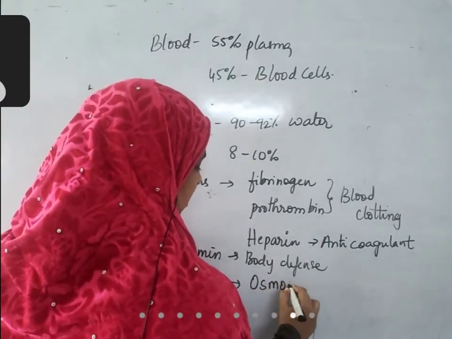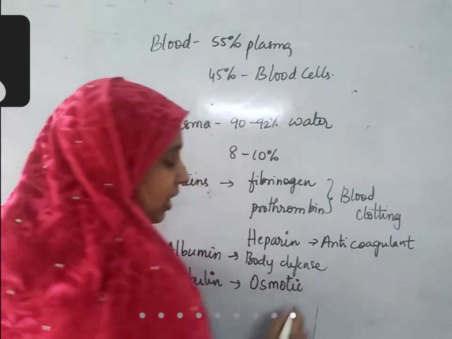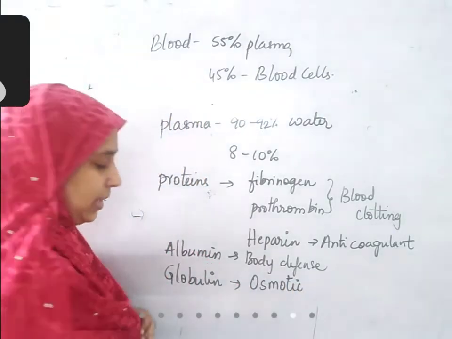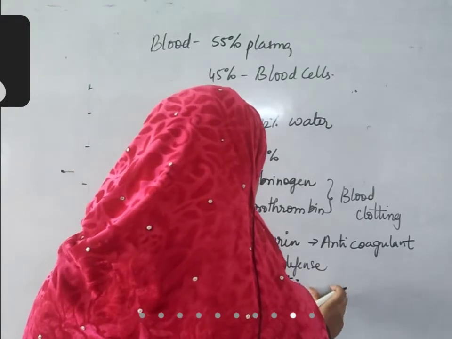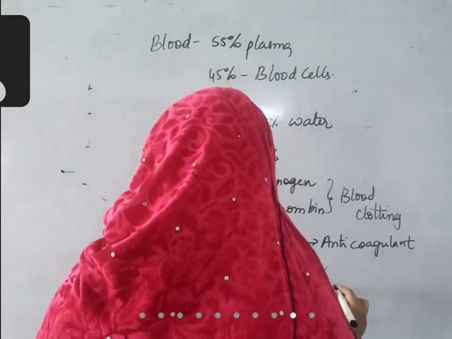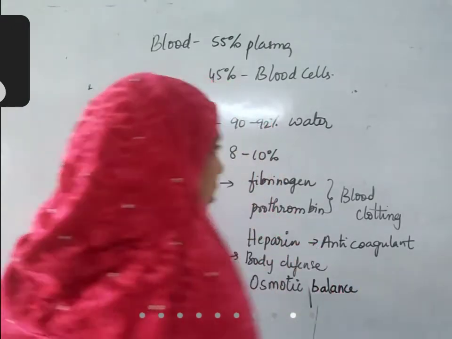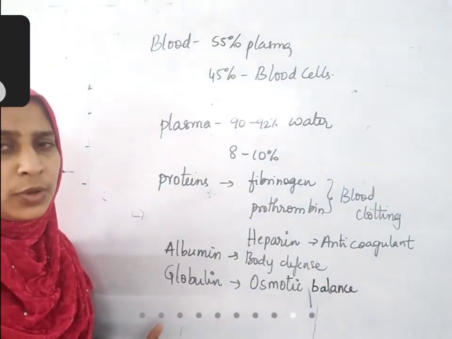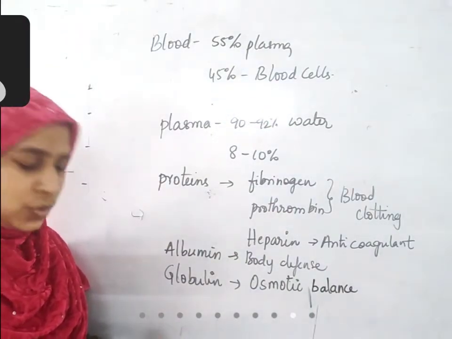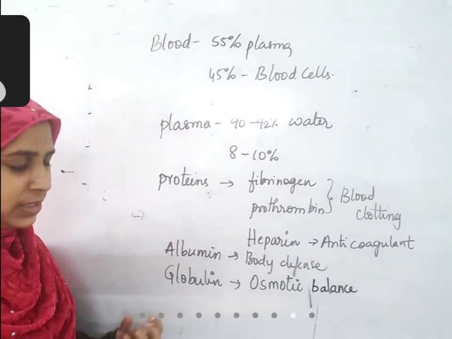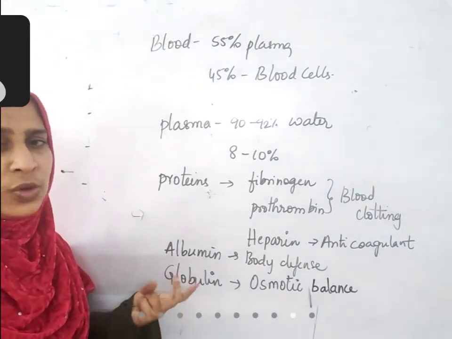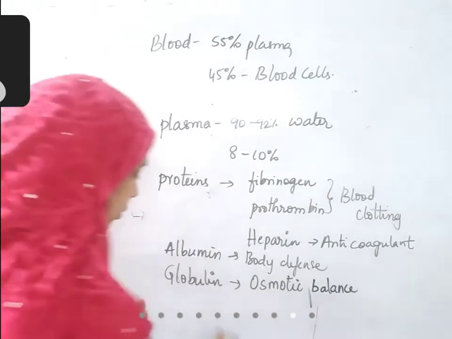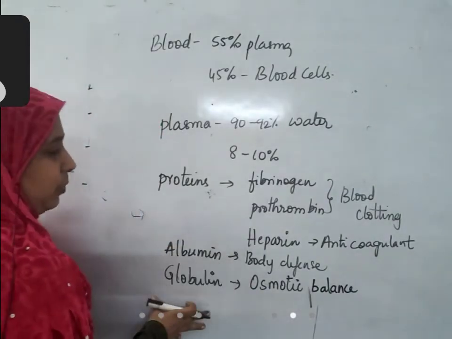Osmotic balance means water as well as ionic balance. The word always refers to balance of water and ions. Balance of water always depends on concentration because of osmosis. So osmotic balance involves ionic balance and also water balance. These are the different proteins.